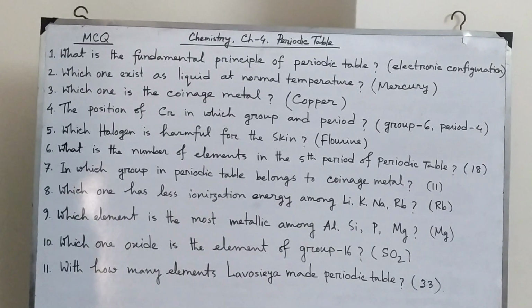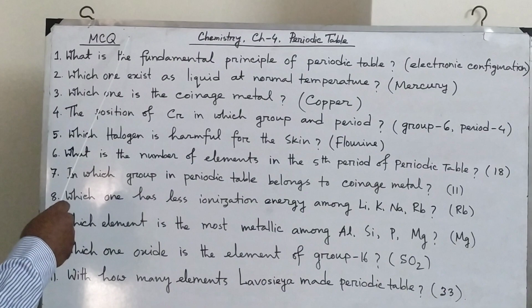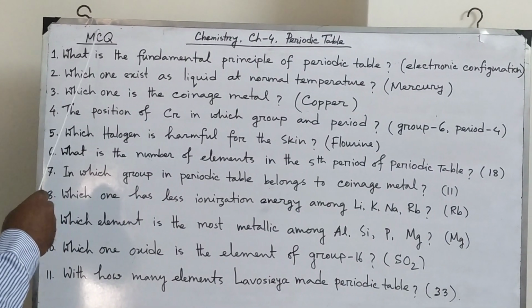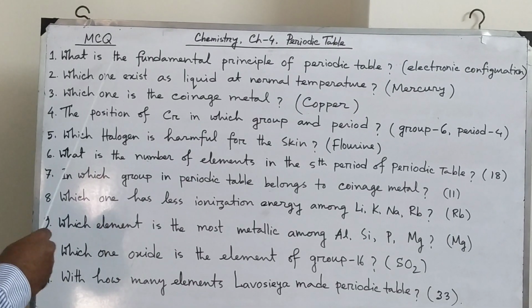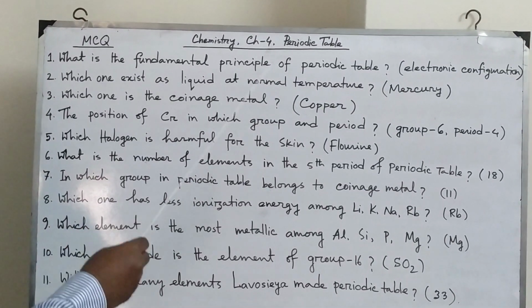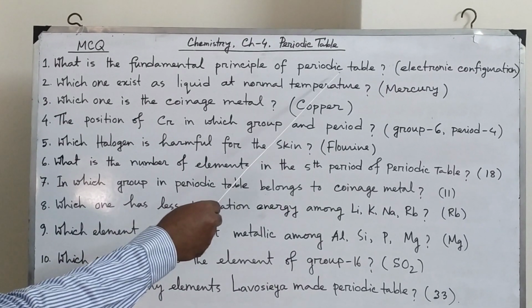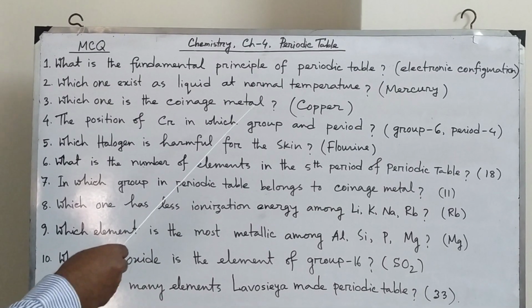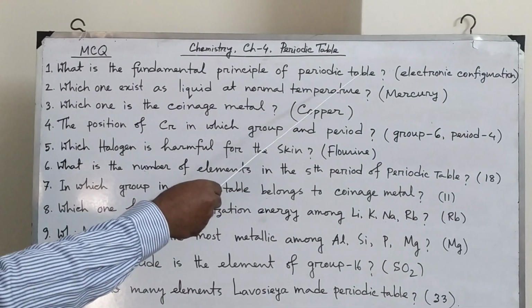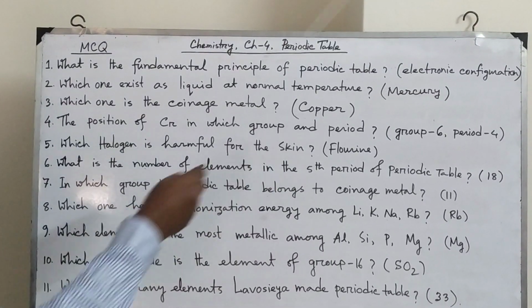Okay, all of you see the board. Now I have written MCQ. MCQ means multiple choice questions. Number 1. What is the fundamental principle of periodic table? I have written the answer only, but in exam options will be given. So among 4 options you will find out the correct one. So it is electronic configuration.